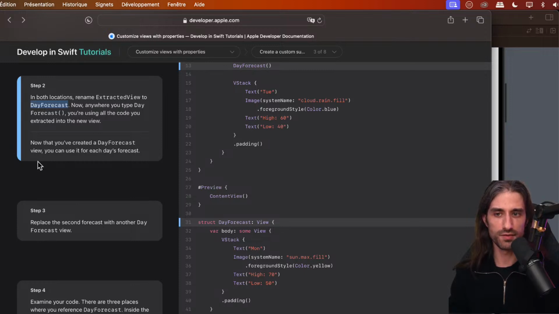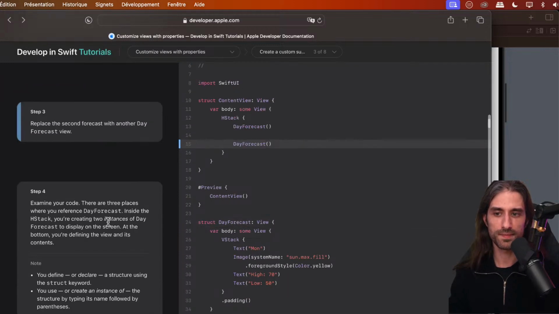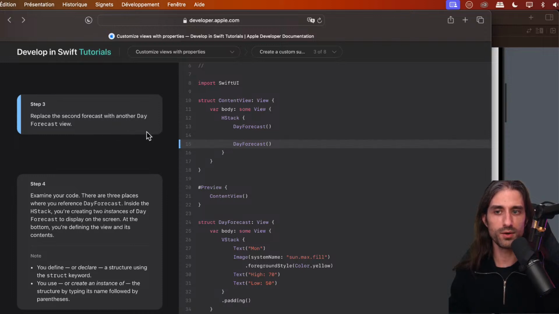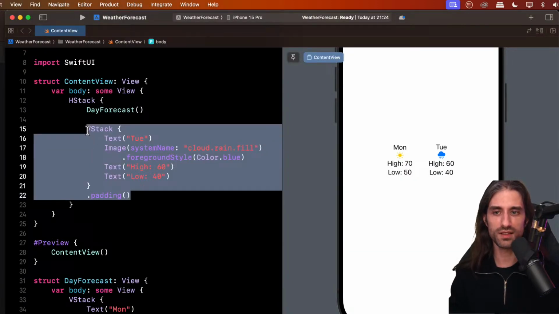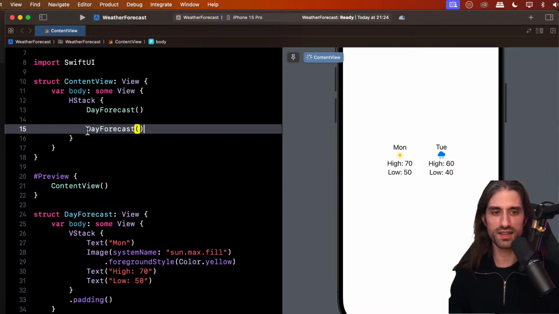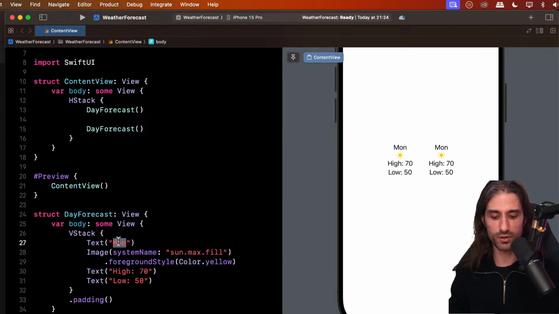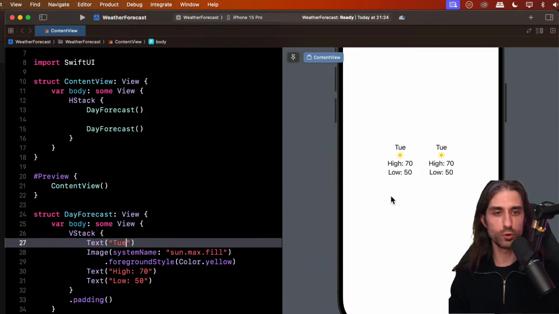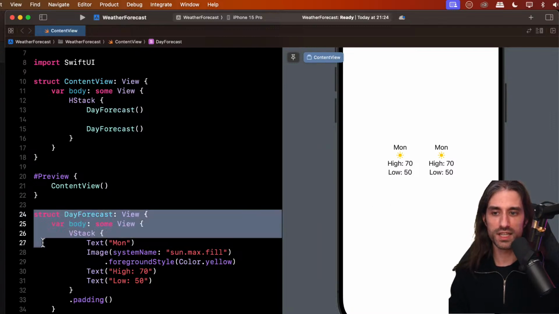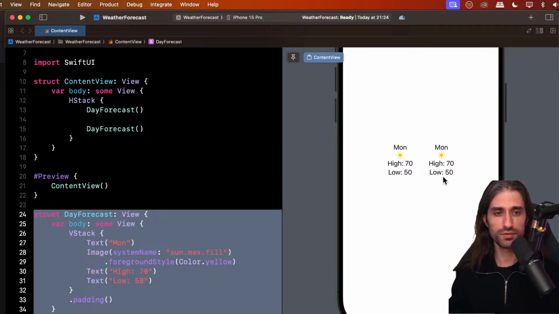Now that you've created a DayForecast view, you can use it for each day's forecast. So we're going to replace the second forecast with another DayForecast view. I'm going to remove this and replace it with another DayForecast like that. You can see now they have the same data because they are both using this piece of code. What's nice is that if I make a change here, the change is reflected in the two places. So now this right here has become the single source of truth for these two different pieces of UI in my app.